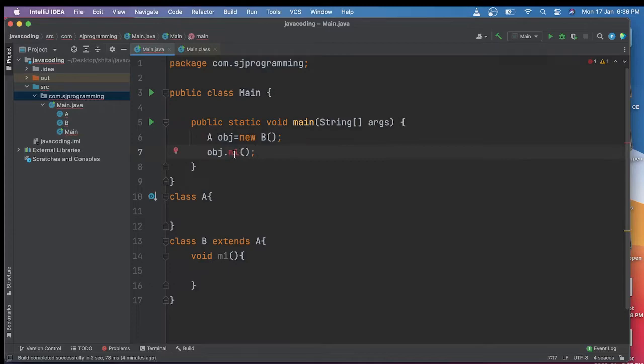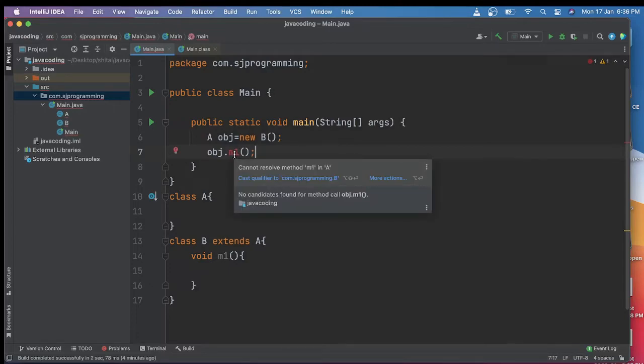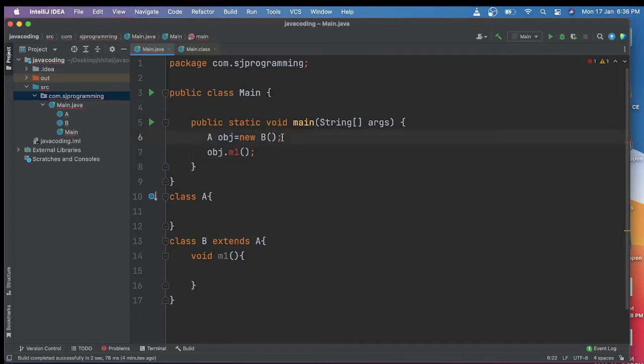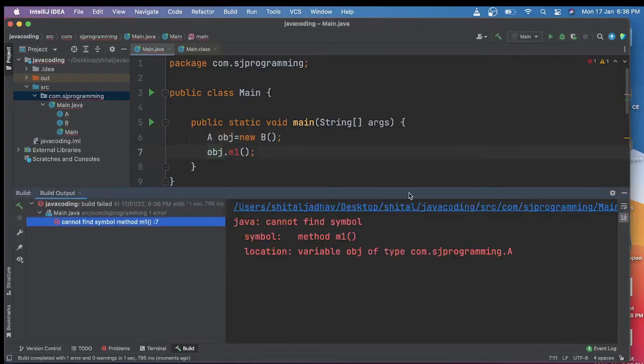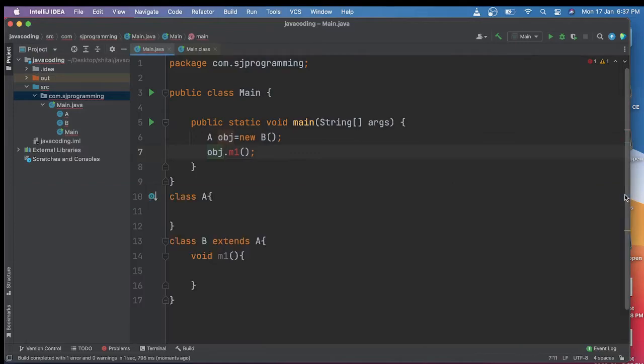You are able to see this m1 is in red, and if we hover on that we will see cannot resolve method m1 in A. So let's run the program just to see the whole error. See here, cannot find symbol. Which symbol are we not able to find? Method m1, because this m1 is not available in our parent class. The m1 method is available in the child class, but the parent does not have access to the child class method. That's the reason we are getting this error.